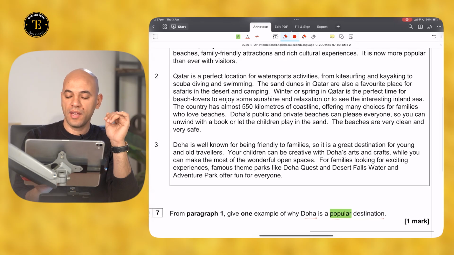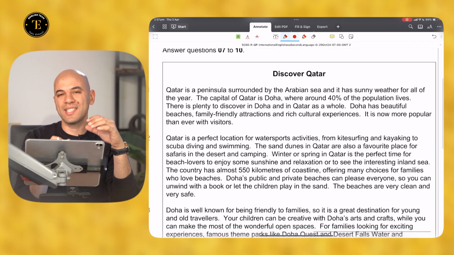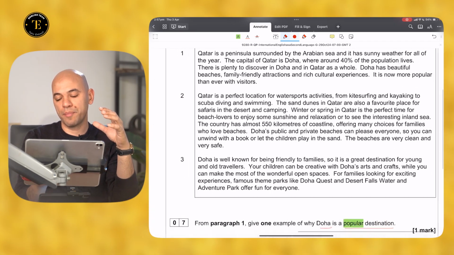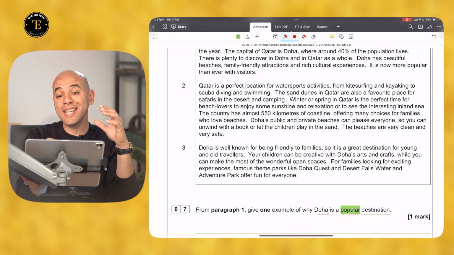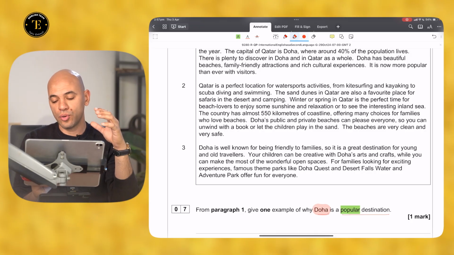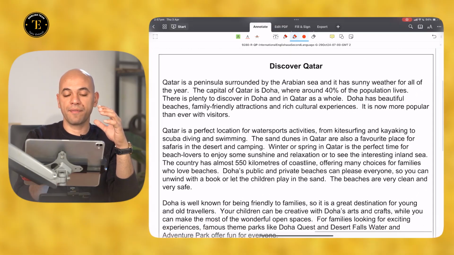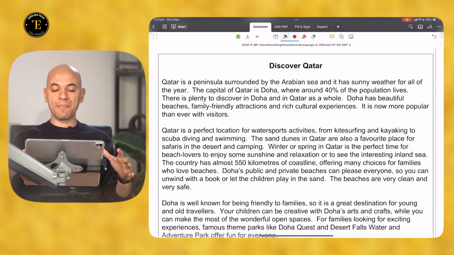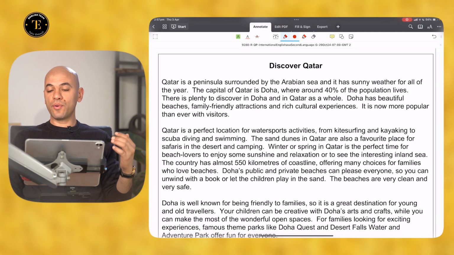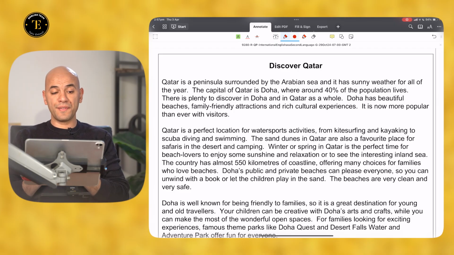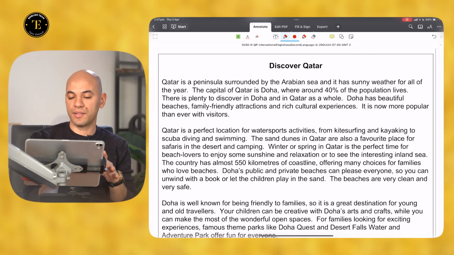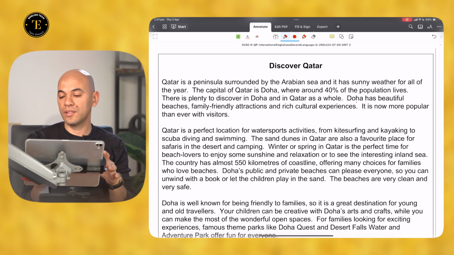Let's see how. Now, I'm looking for a word similar to the word popular. You're looking for reasons why Doha is popular. Where? In the first paragraph. Now, let's go back here. The capital is Doha, where around 40% of the population lives. There is plenty to discover in Doha and Qatar as well. Doha has beautiful beaches. That's the first reason.